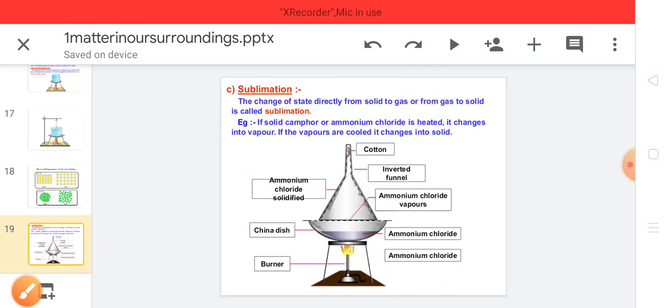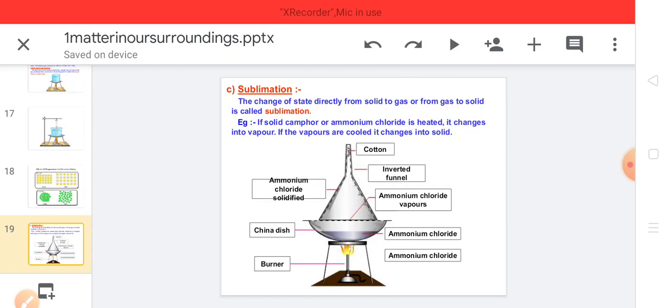Now, sublimation. It is the change of state directly from solid to gas or from gas to solid. That means when a solid is heated without converting into the liquid state, it changes to the gas state, or when gas is allowed to condense, then without converting to the liquid state, it changes to solid state. So that process is sublimation. For example, we have solid camphor or ammonium chloride.